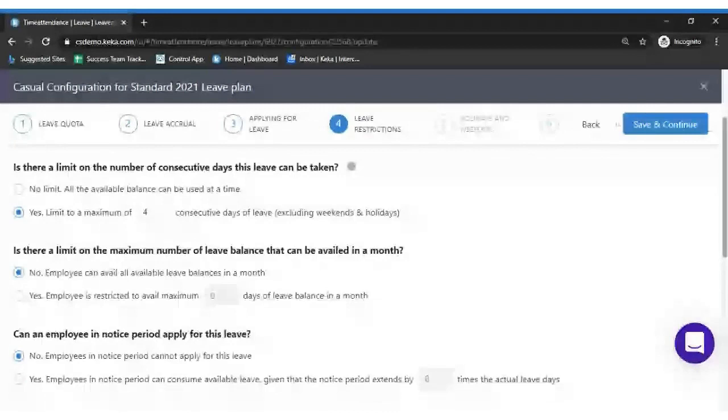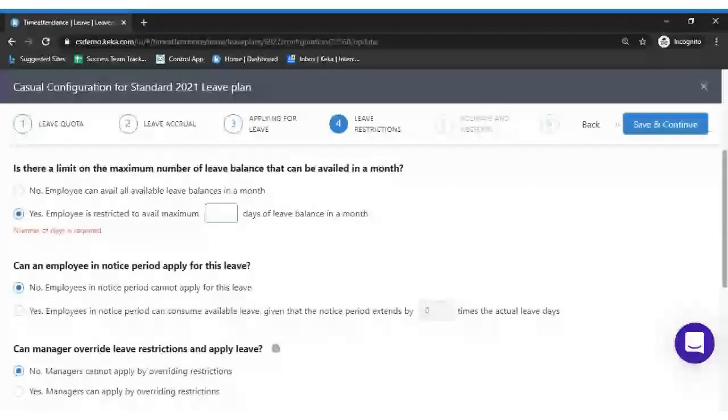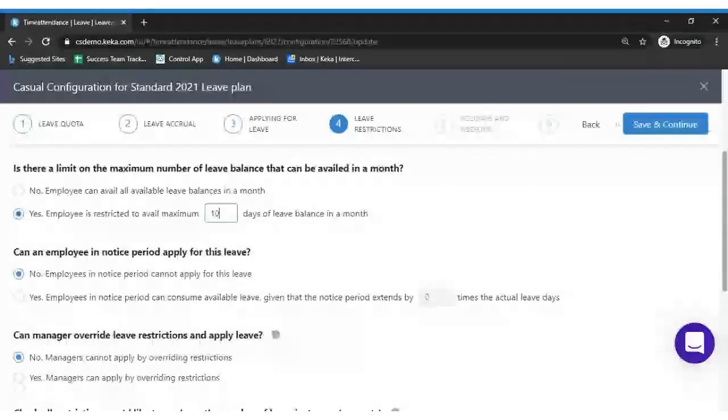Okay, so the next option, which is, is there a limit of the maximum number of leave days that can be availed in a month? So in a month, how many total days can be taken? In case you don't have any limitations, you can select it as no. In case you have any restrictions saying that only these many days can be taken in a month, you can just select 10 days of leave balance in a month.